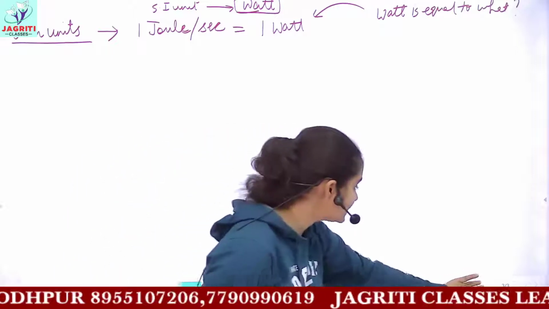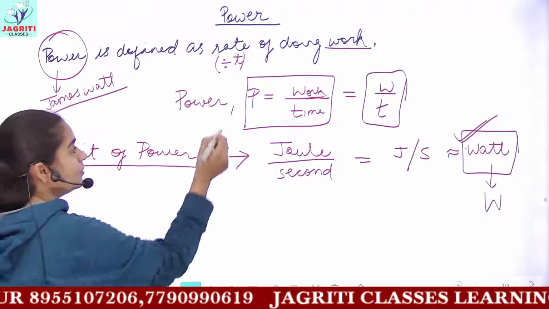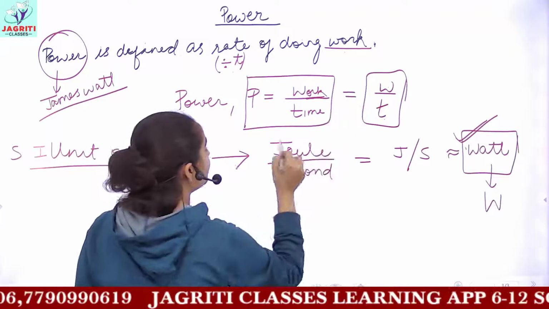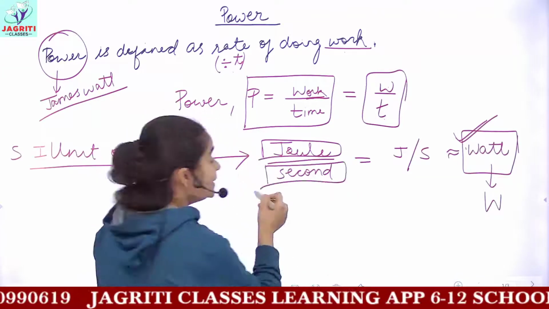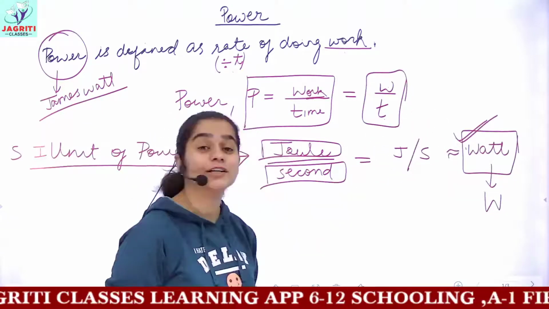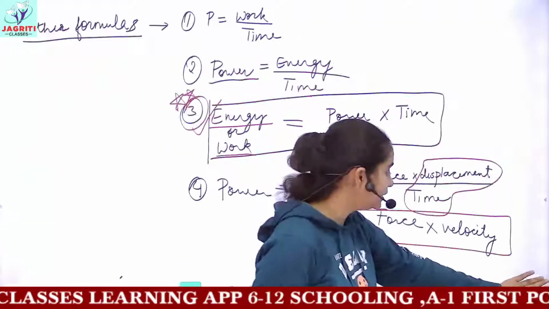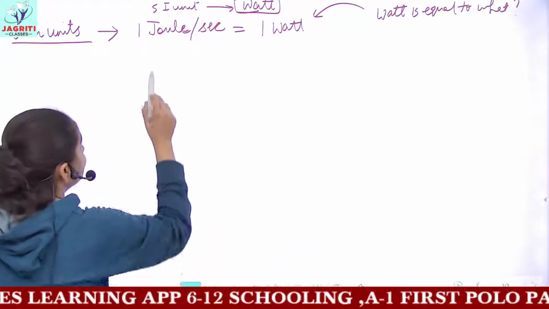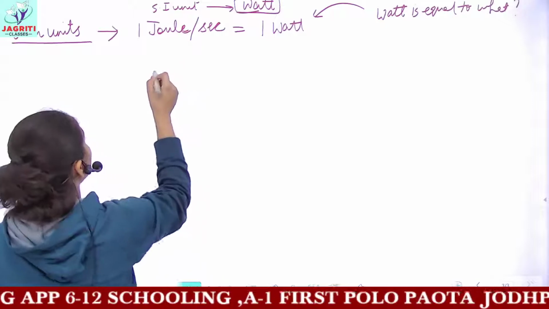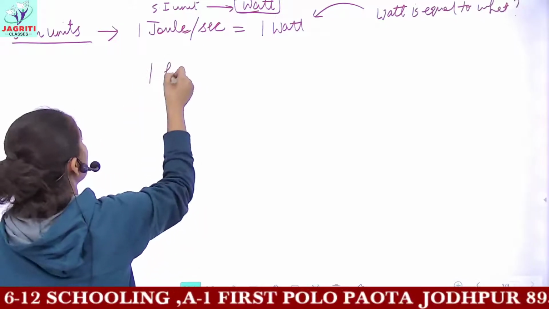We recently discussed, see, power is work upon time. It means W by T. The unit for work is joule. The SI unit for time is second. So we get the unit joule per second, which is denoted by the term watt, W-A-T-T. So you have one unit, that is 1 joule per second is 1 watt. Then you have one more unit which is commonly called horsepower.